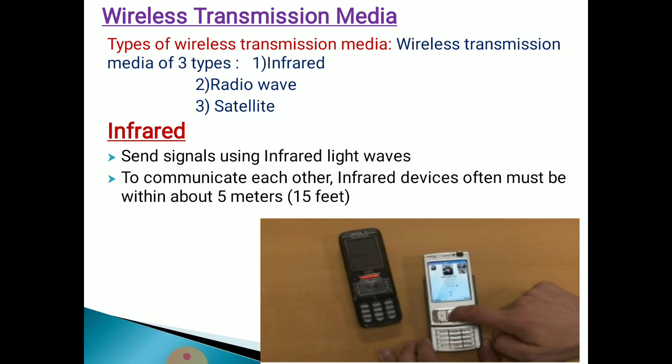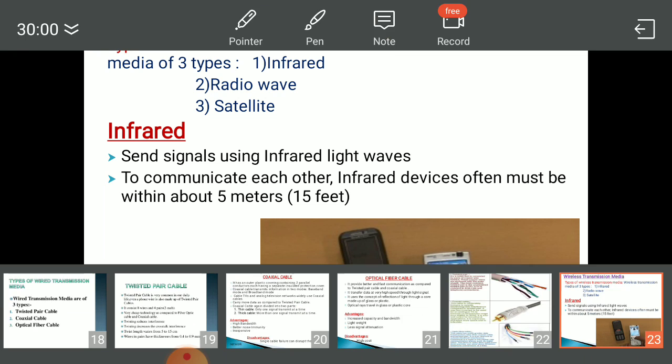Topic for today's discussion is wireless transmission media. In the previous video class, we have seen the wired transmission media, means types of wired transmission media. There are two transmission media, wired and wireless. In the previous video class, we discussed three types of wired transmission media. Today we shall discuss wireless transmission media, means types of wireless transmission media.